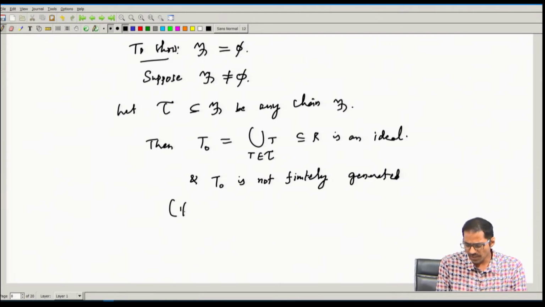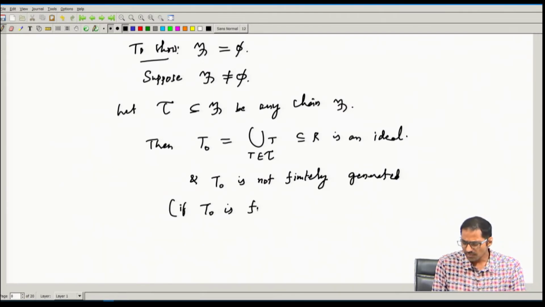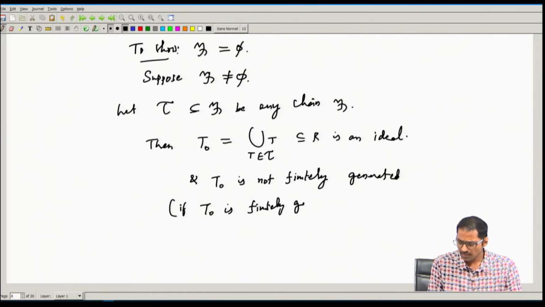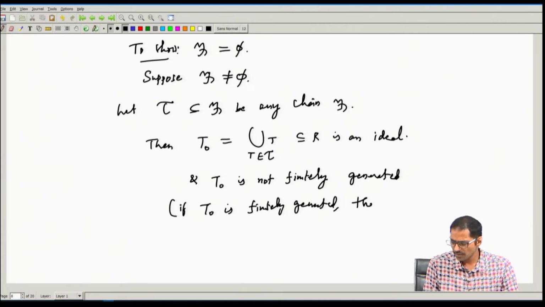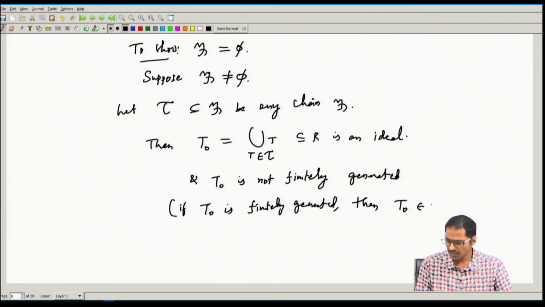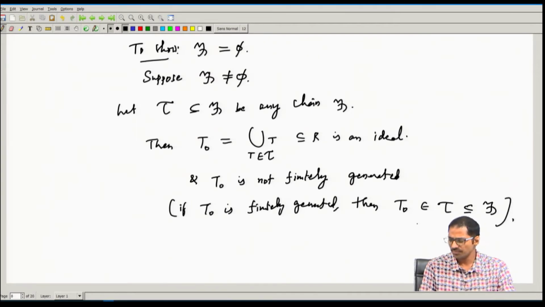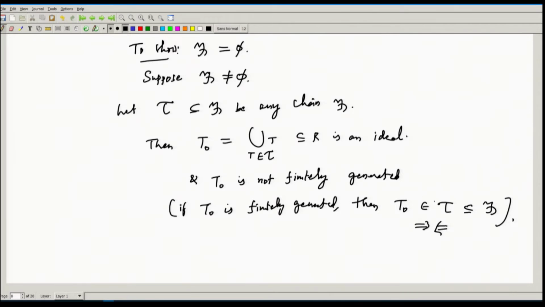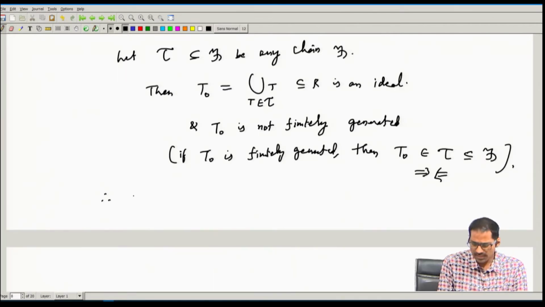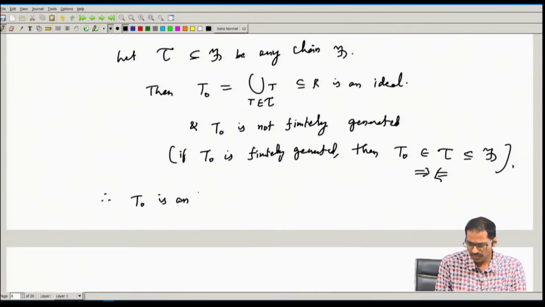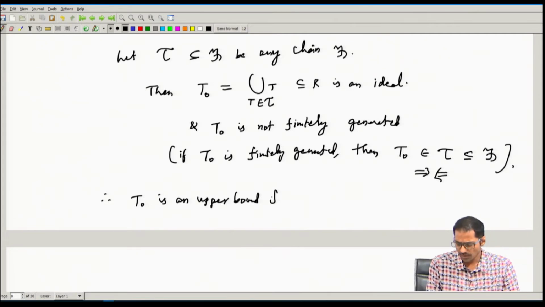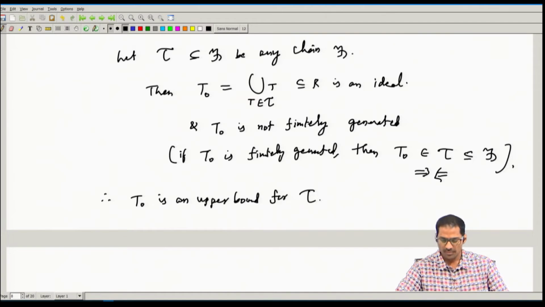Otherwise, if T naught is finitely generated, then T naught belongs to tau, which is contained in F. But that is a contradiction, because T naught belongs to F. Therefore, T naught is an upper bound in F for tau.